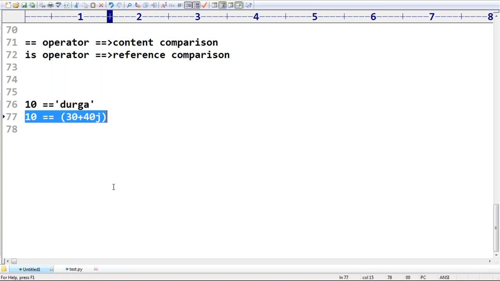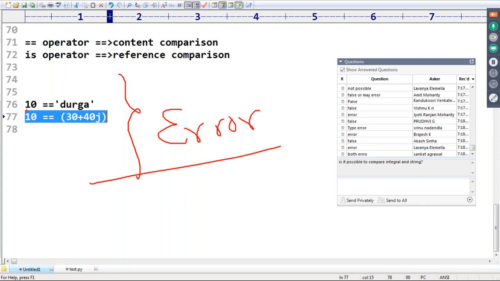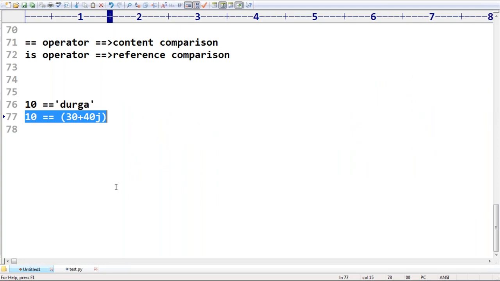Please respond. Yes, in both cases we are definitely going to get an error. Now my question is, sir, why? One is a number, the other one is a string. How can you compare them? That's why it is false. It is always an error we are going to get.